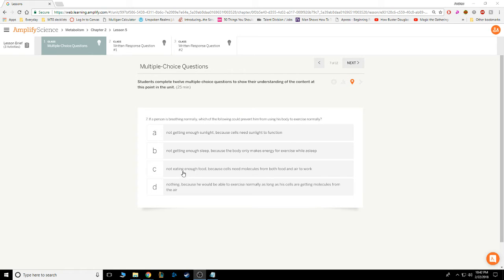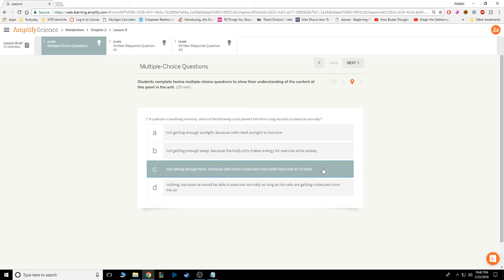So let's go ahead and read these. C. Not eating enough food because cells need molecules from both food and air to work. Already I can tell that this answer is promising, because everything it's saying is correct. I don't even need to read the question to know it. So I'm going to select it for now.